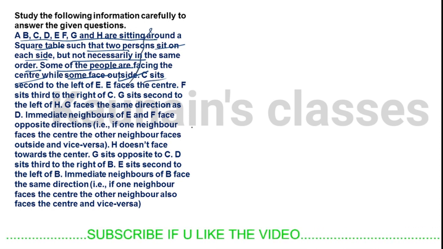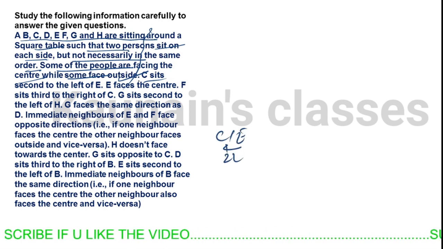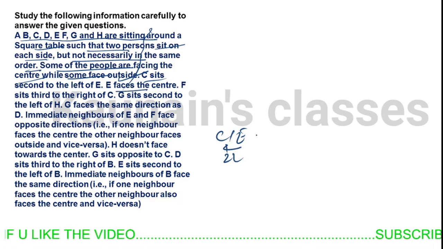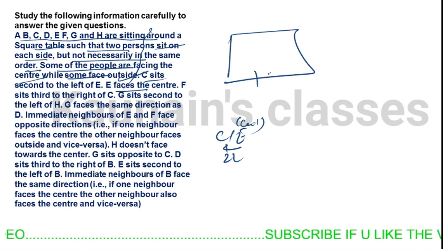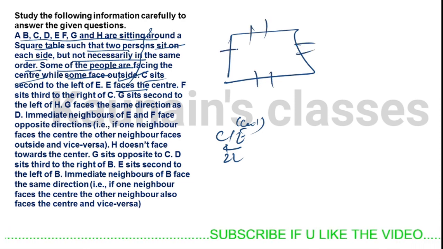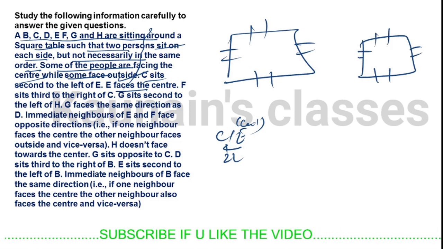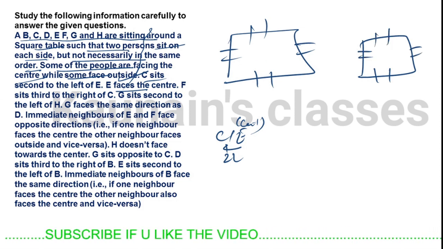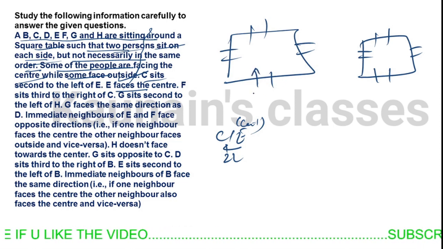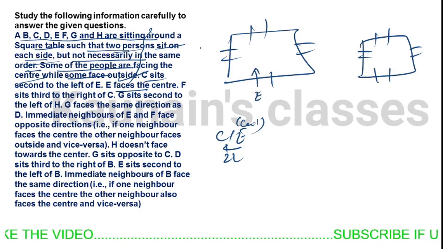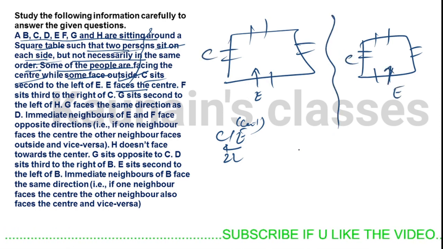C sits second to the left of E. E faces the center. So we can start from here, this is a confirm hint. There are 8 persons, two persons sitting on each side. E is facing inside, and C is here.